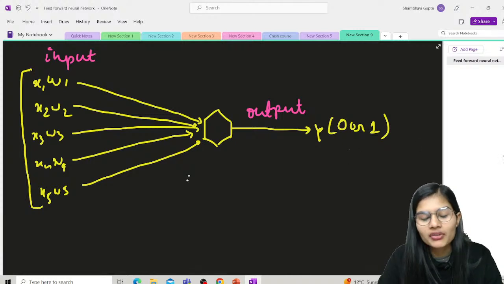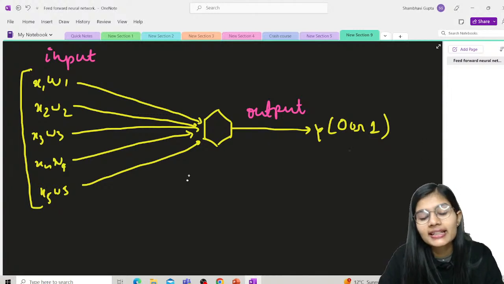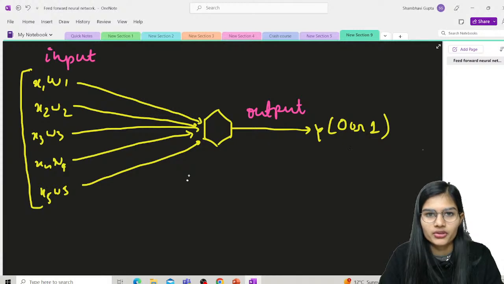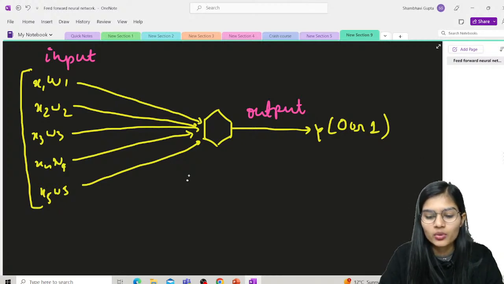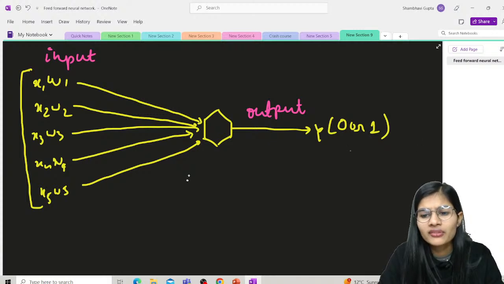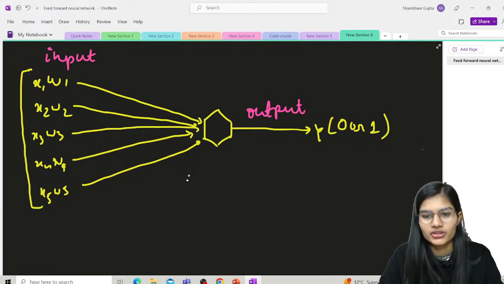Whenever you have feed-forward neural networks, those get simplified. It can exactly appear as a single layer of perceptrons. Yesterday I told you what perceptrons are. These are the building blocks of a neural network. So how does it exactly work? The feed-forward neural network gets simplified, and it can simply appear as a single layer perceptron.